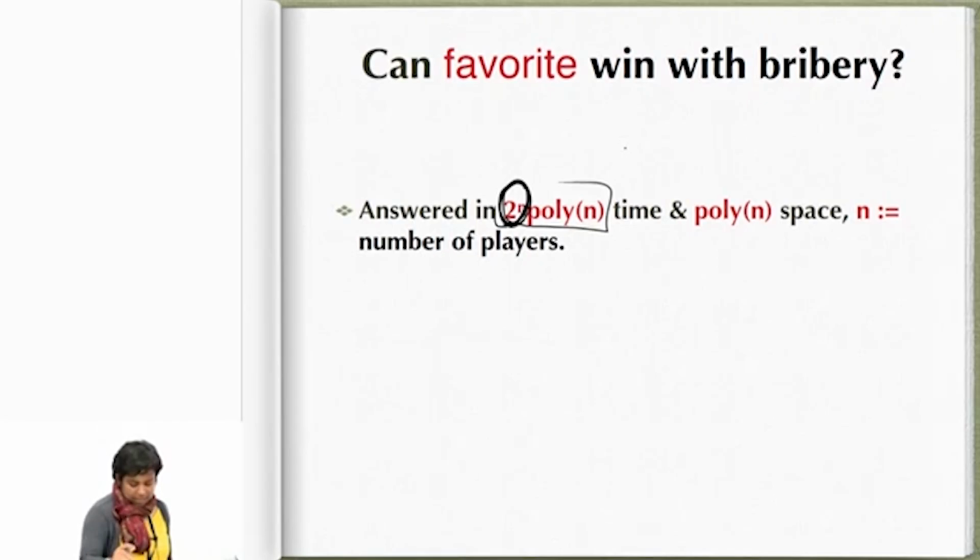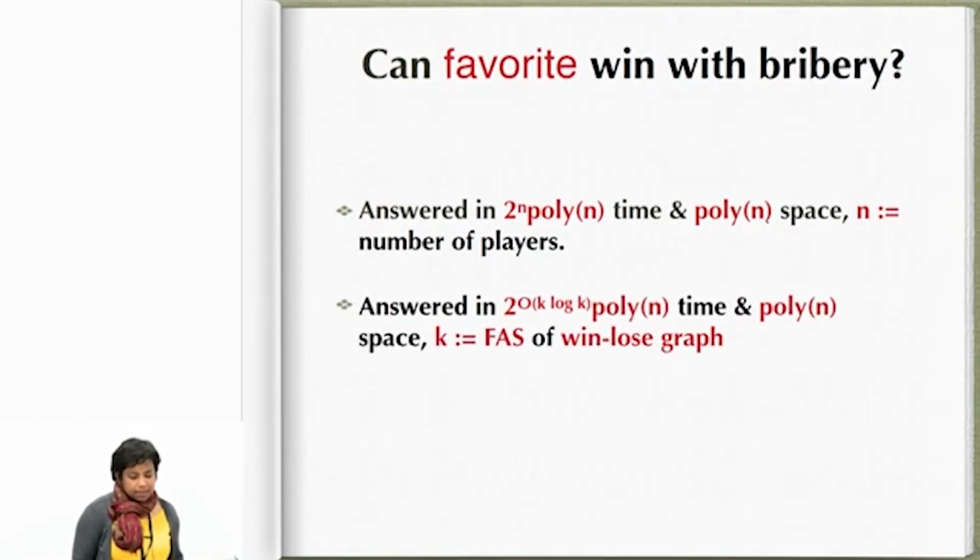This is the time complexity, and poly n is the amount of space taken.